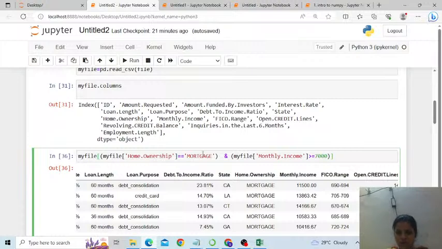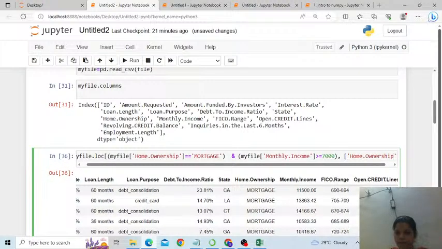Correct? So what we will do is we write here loc. Fine. The first argument that we will pass to loc will be the condition, comma. The second argument which we will pass to loc will be the list of columns which you want to show, like home ownership, comma, monthly income and so on.